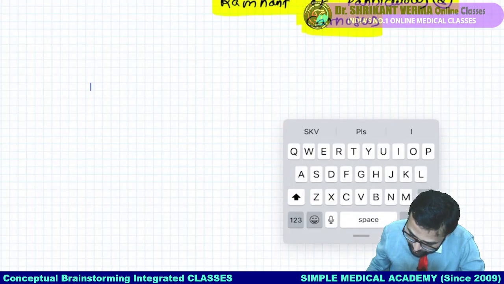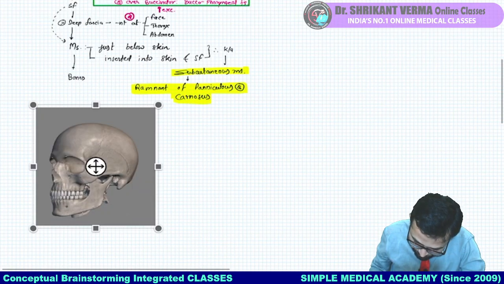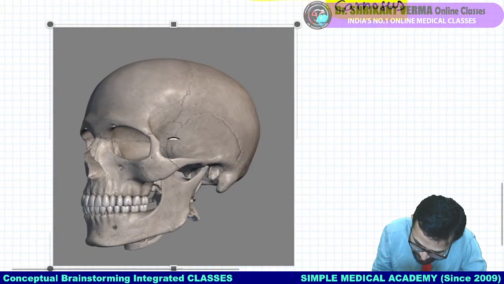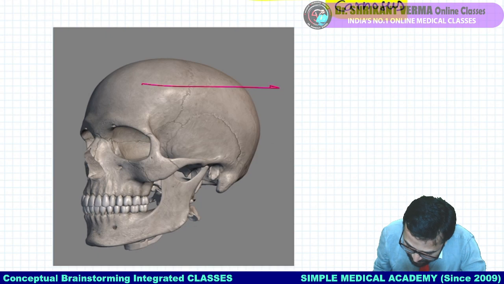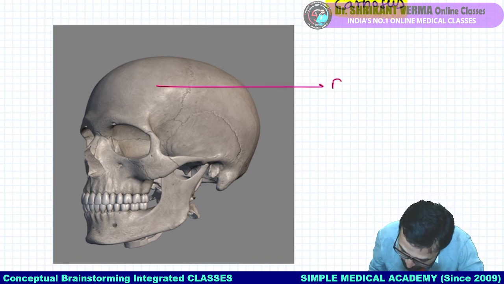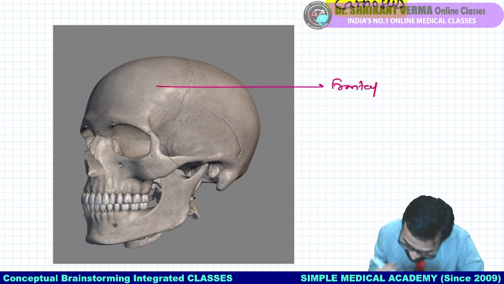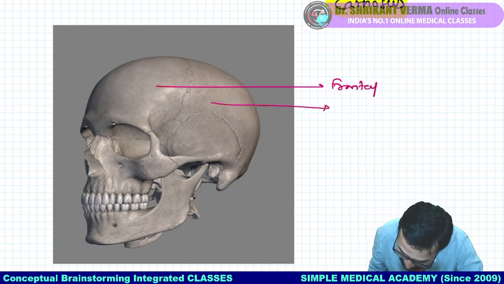Again and again this terminology will be useful, that's why. See here, this particular bone is our frontal bone because it is on the front.